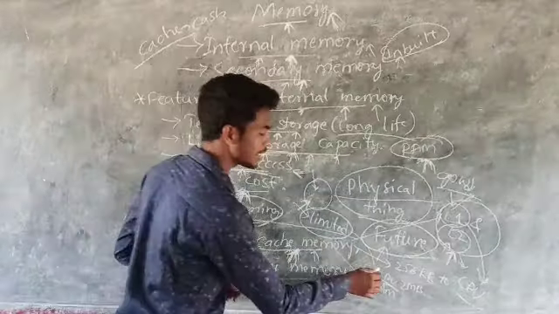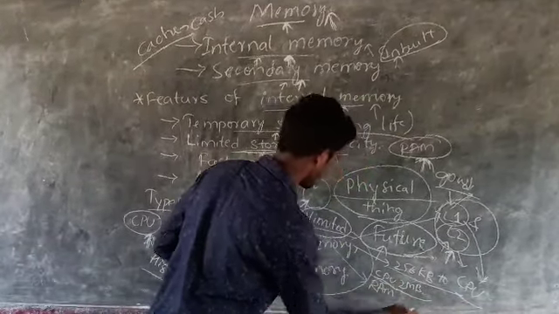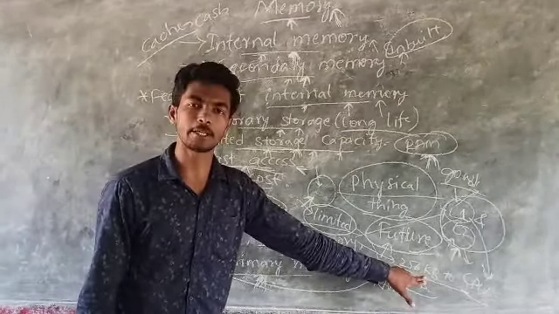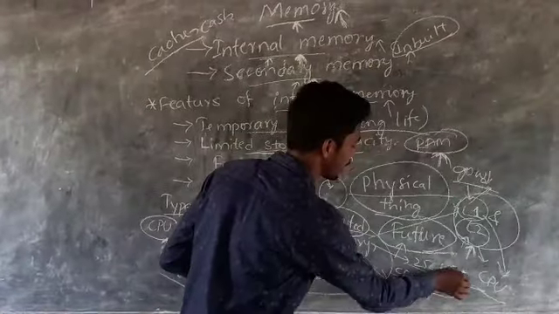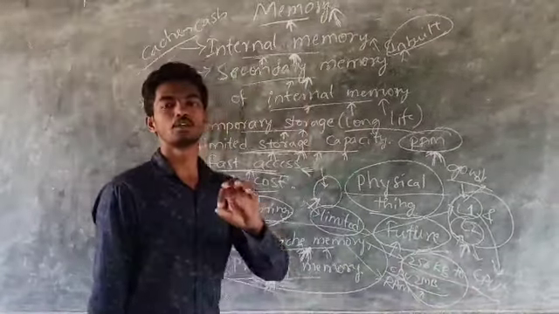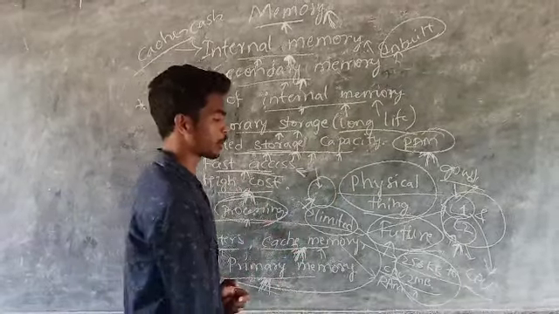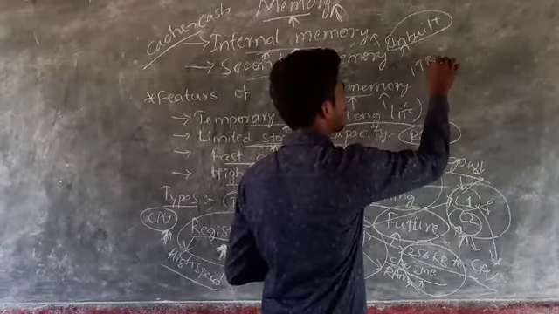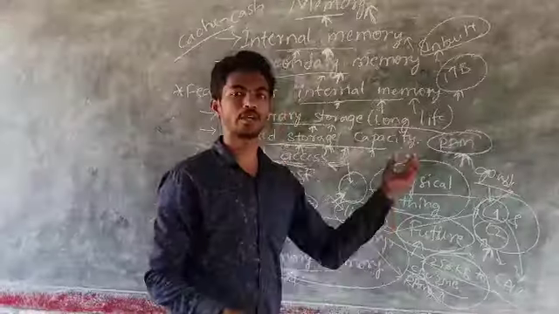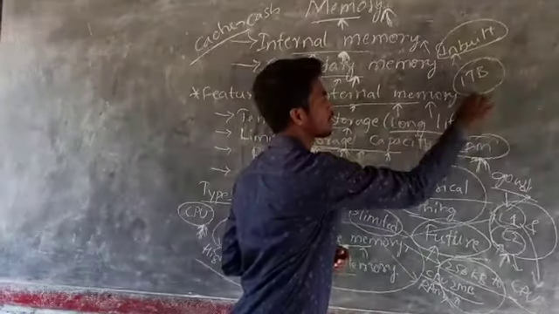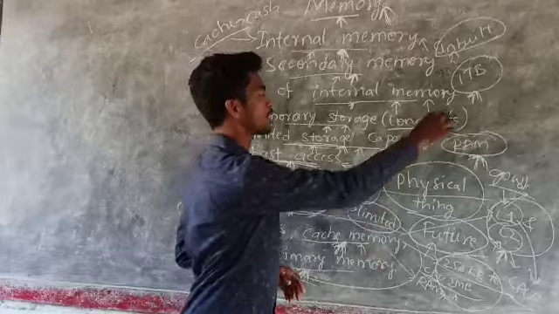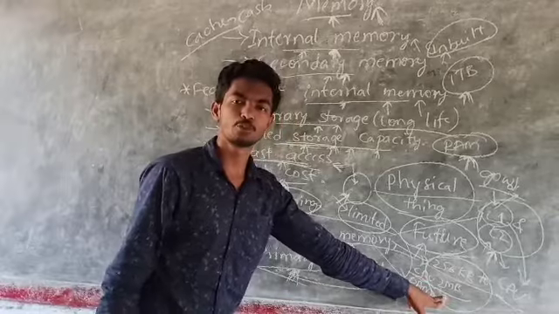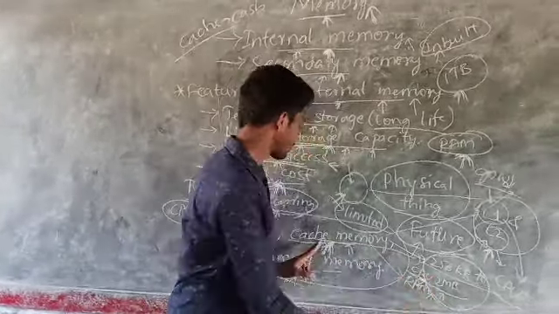And the capacity of this cache memory is from 256 KB to 2 MB, which is very small compared to nowadays memory capacities. Nowadays we find at least 1 TB capacity in secondary storage hardware devices, but compared to that the cache memory is very small, from 256 KB to 2 MB. This is the capacity of a cache memory.